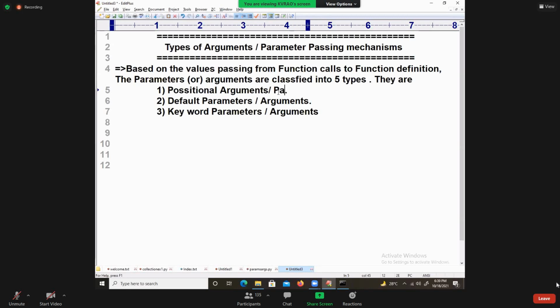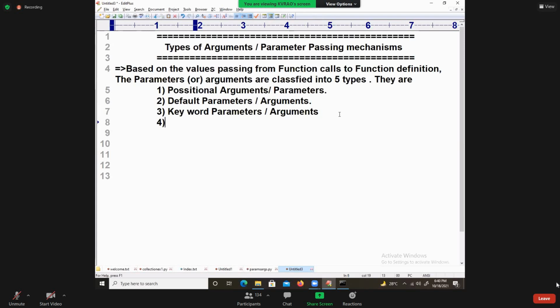So don't worry about arguments to parameters, because in some time keyword you take it. That time it is going to be parameters to arguments. Because you don't know now, that's why this type of doubt will come. Okay, it's not a problem. Whether you write arguments to parameters or parameters to arguments, nothing to worry about it.